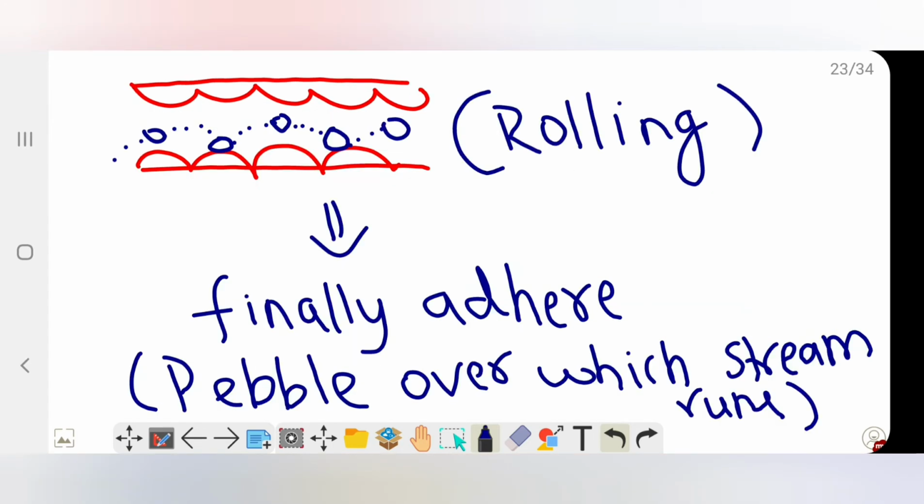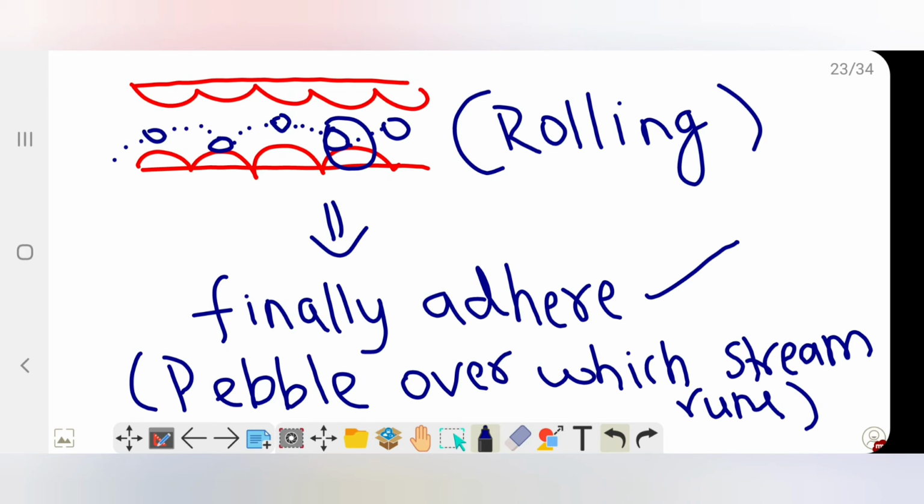Next, what happens? Rolling. They slowly start rolling, with alternate attachment and detachment on the endothelium. This is known as rolling. Finally, after this rolling, they adhere to one particular endothelium. That is, finally adhesion takes place.